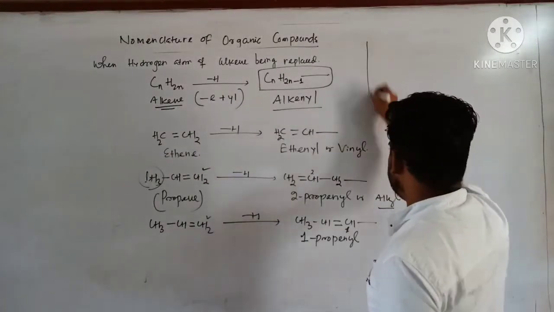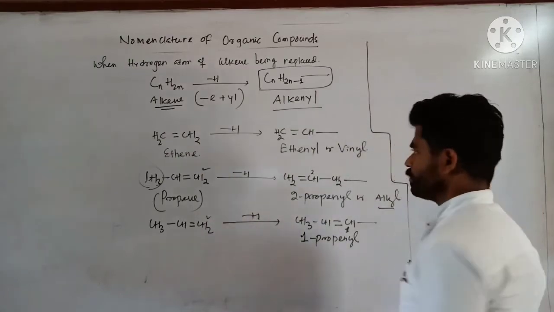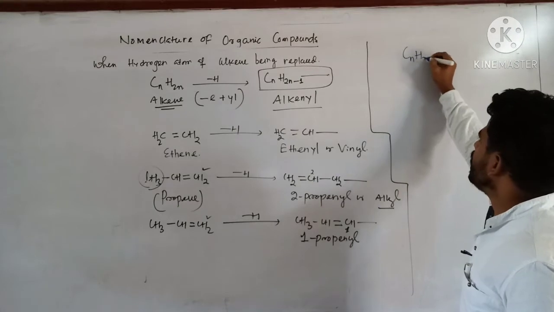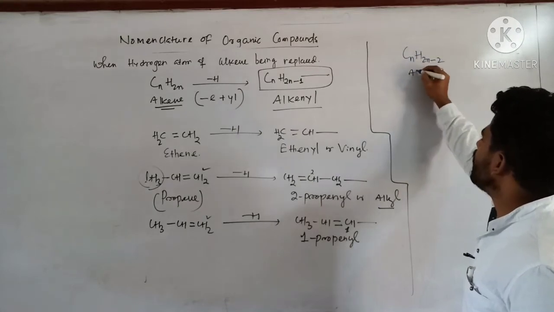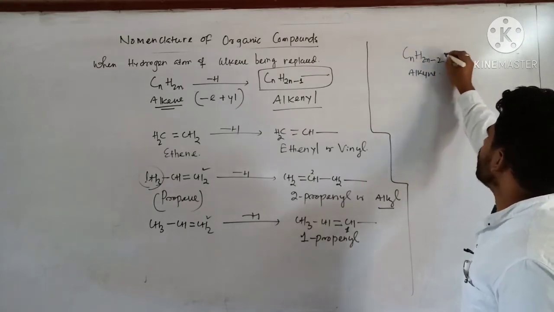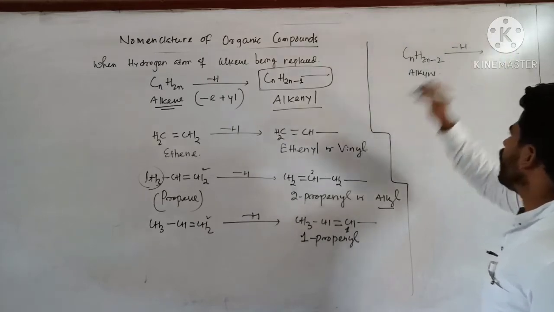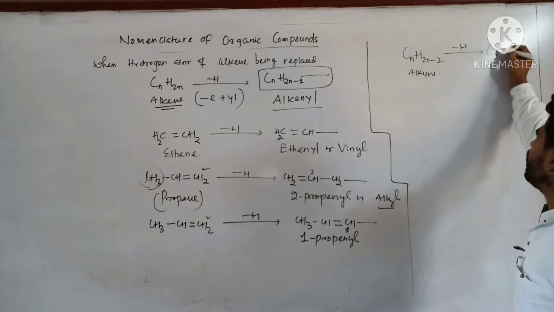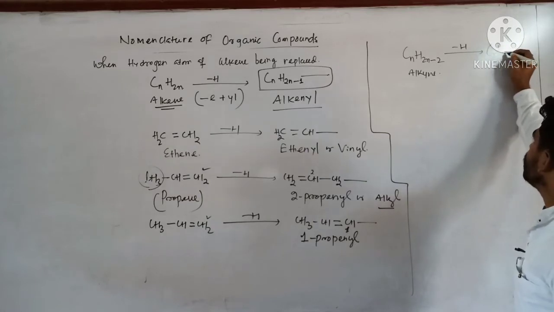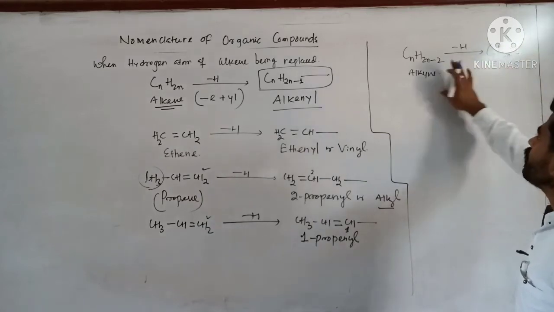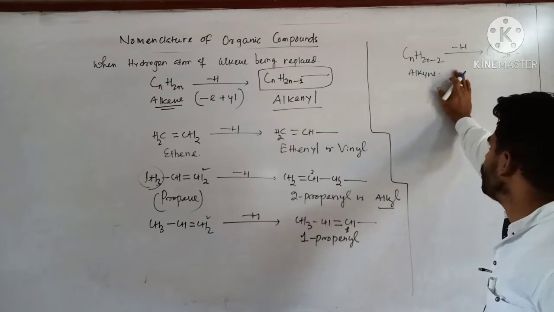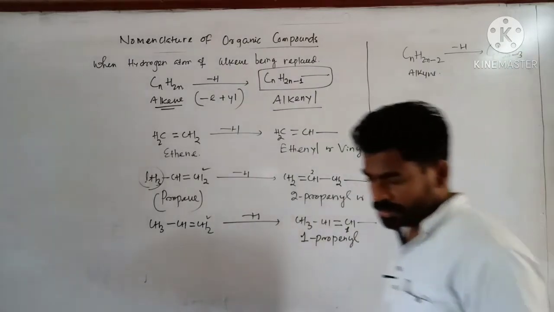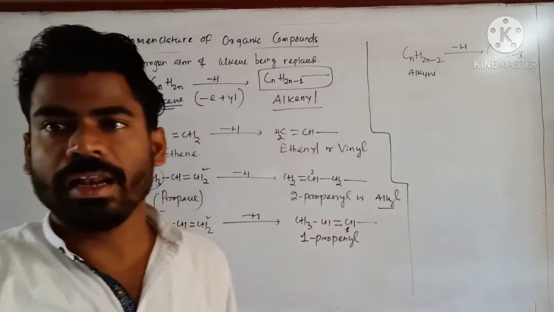So like that from alkene. Now CnH2n minus 2, this is alkyne. You just replace 1 hydrogen, then what will be its formula? CnH2n minus 2, replace 1 hydrogen atom from here, so that will be 2n minus 3. That is the formula of the alkyl group from alkyne.